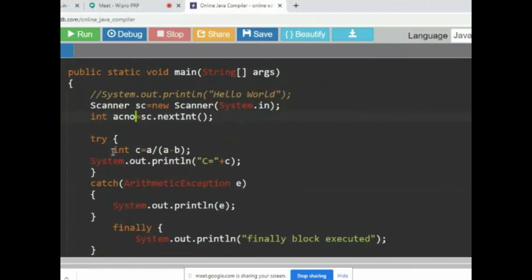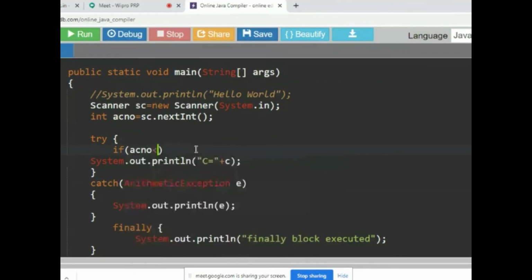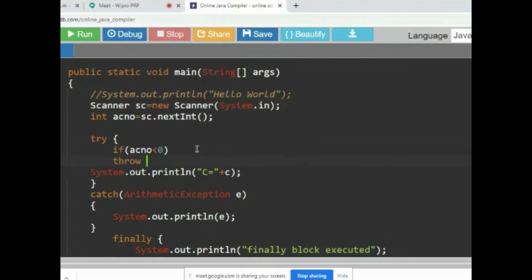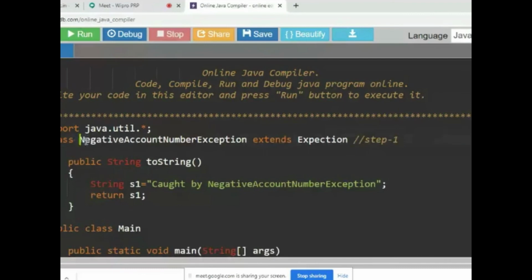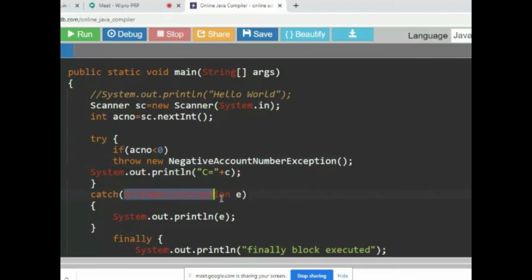So here I have to check the condition. If the account number is less than 0, I have to generate an exception. What will I do? Throw new, the class name. What is the class name that we have created? NegativeAccountNumberException. So I'll put that here. Is that fine? Same thing we have to give here.